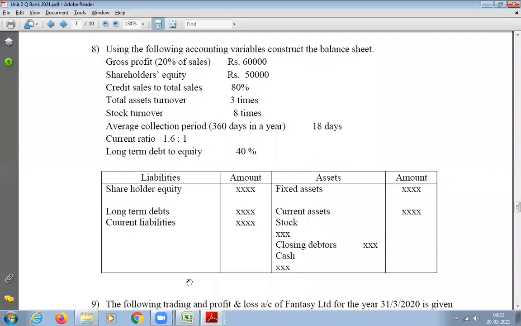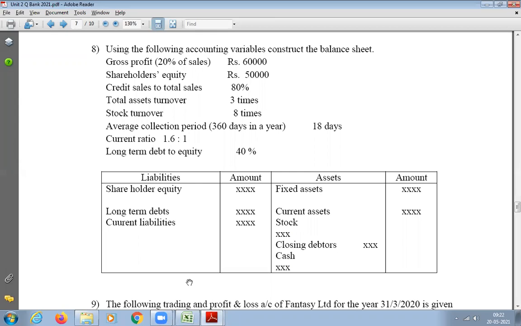There is no actual format here. You just go by whatever they have given. From whatever they have given in the question, try to find out the unknown value from the known value. For example, he has given gross profit. From that you can find out sales and COGS. Then he has given equity share capital. Directly he has given it, so nothing to find out. But the data is given so that we can find the other unknown values.